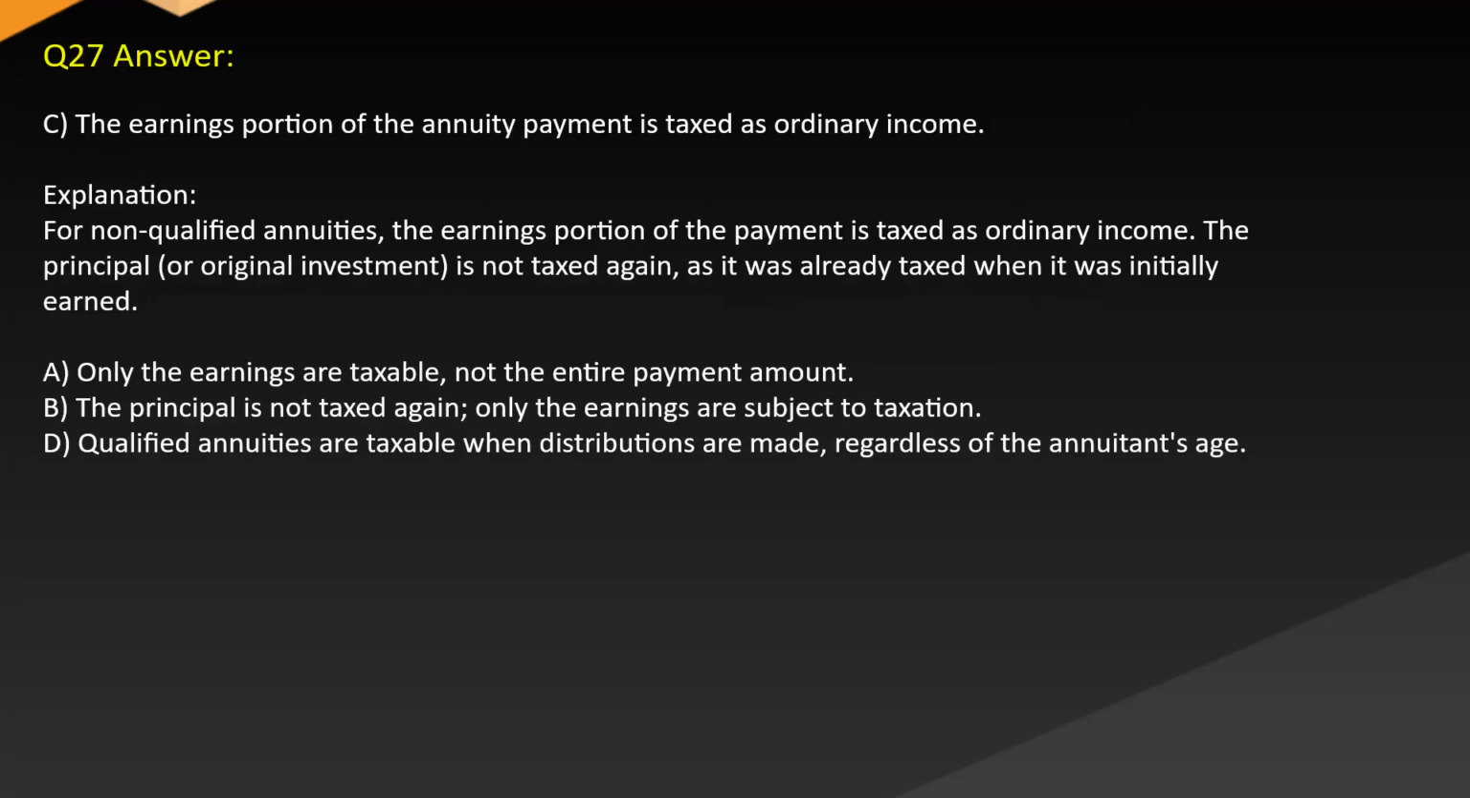Answer: C. The earnings portion of the annuity payment is taxed as ordinary income. Explanation: for non-qualified annuities, the earnings portion of the payment is taxed as ordinary income. The principal or original investment is not taxed again, as it was already taxed when it was initially earned. A. Only the earnings are taxable, not the entire payment amount. B. The principal is not taxed again. Only the earnings are subject to taxation. D. Qualified annuities are taxable when distributions are made, regardless of the annuitant's age.